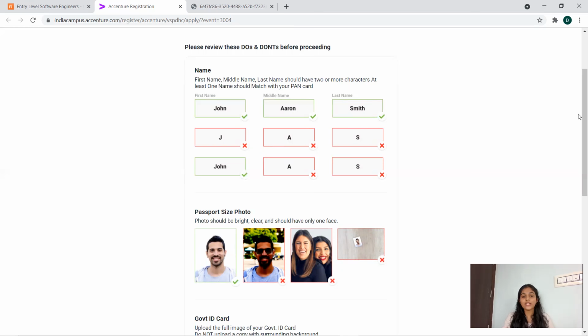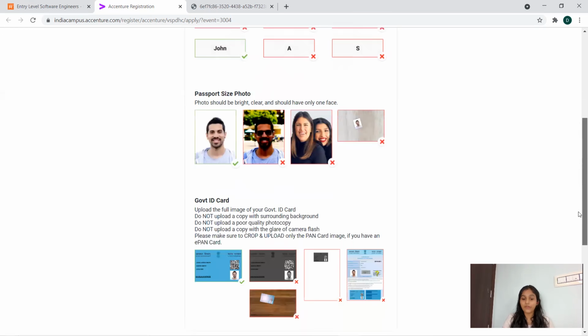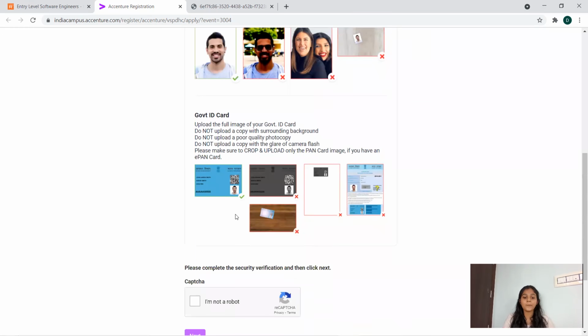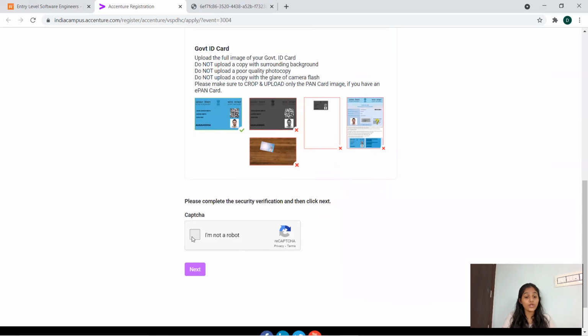So that's all about here. After that, your government identity card. There can be some QR code, barcode, everything, and your number. You'll be having a number like this on your government ID card. That portion should not be disturbed with flashlights or something like that. Everything must be clear. It's better to scan and take a photo than take the normal photo. Now, after that, you have to accept this captcha and move on to the next step for the registration. So this is the basic thing that you have to follow.